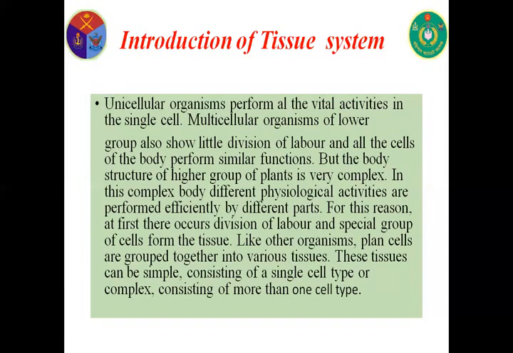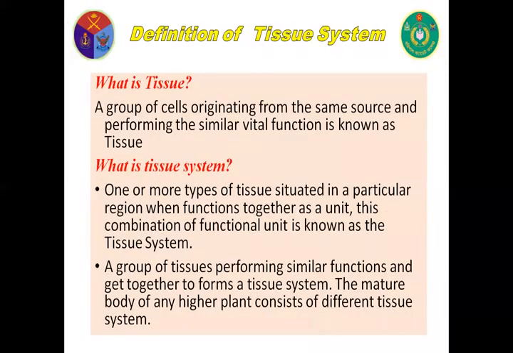For this reason, at first, there occurs division of labor and special groups of cells form the tissue. Like other organisms, plant cells are grouped together into various tissues. These tissues can be simple, consisting of a single cell type, or complex, consisting of more than one cell type.